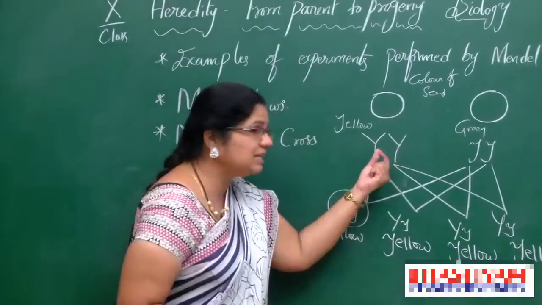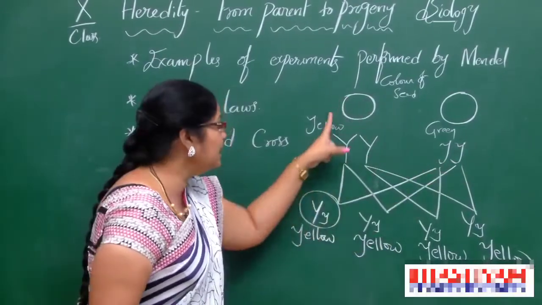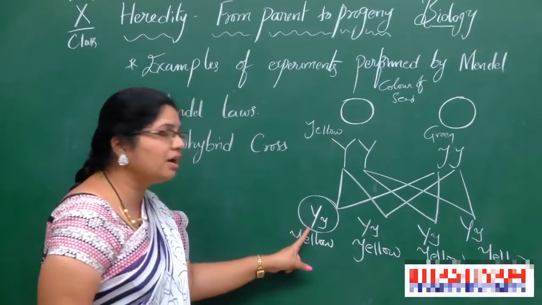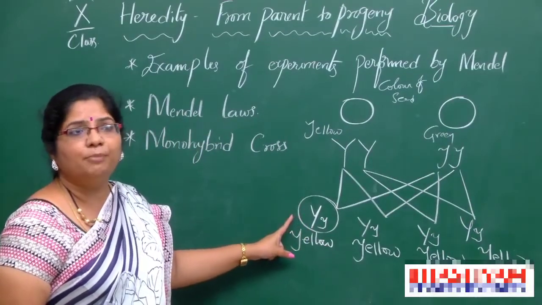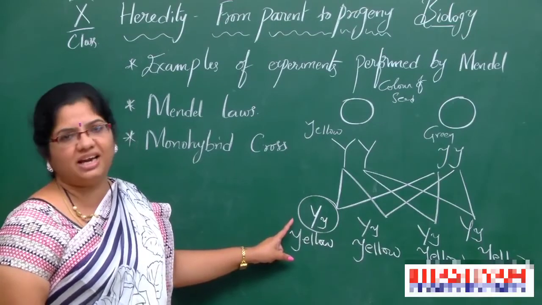Here these 2 alleles are separating, one from one parent, one from another parent. These 2 combine and form progeny. So, this is called the law of segregation.